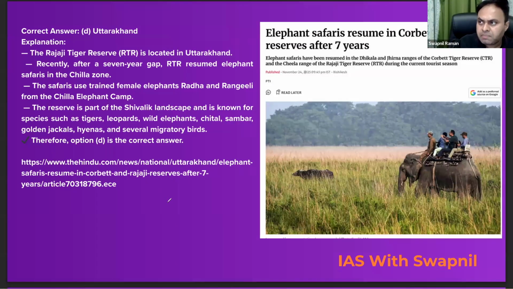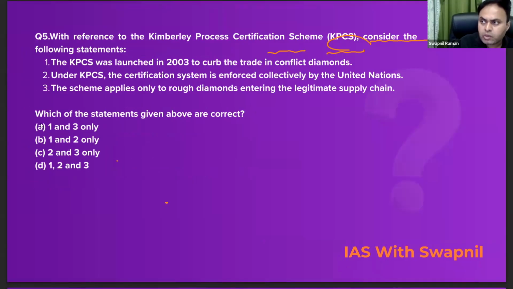So look at the explanation part. Elephant safaris resume in Corbett and Rajaji Reserve after a gap of 7 years, right? Do remember all these important areas. The examiner may ask questions from areas like this. Now let's move on to the next question.